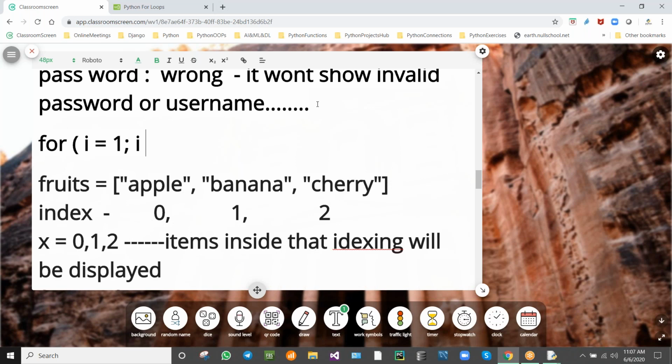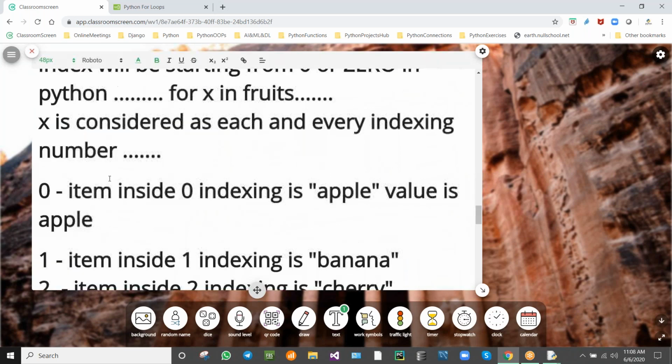I less than 10, I plus plus. We'll be writing the condition like this in C language. Now we are going to see how we'll write the same thing in Python. We'll be discussing this right now. This is very easy in Python.